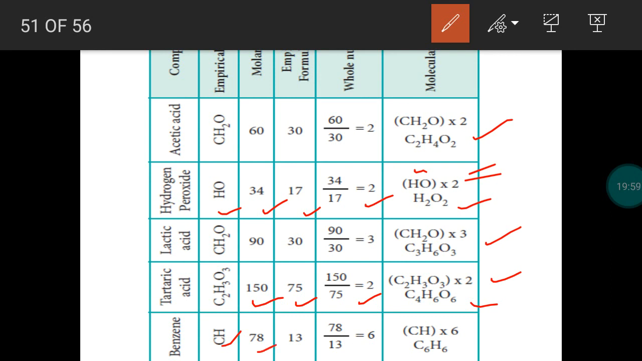Okay, benzene. Empirical formula CH. Molar mass 78 gram. Empirical formula mass 13 gram. Carbon 12, hydrogen 1. 12 plus 1, 13 gram. So molar mass is divided by empirical formula mass. We obtain whole number 6. Empirical formula CH is multiplied by the whole number 6. We get molecular formula for benzene as C6H6.